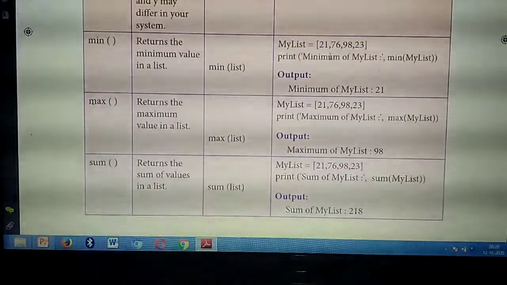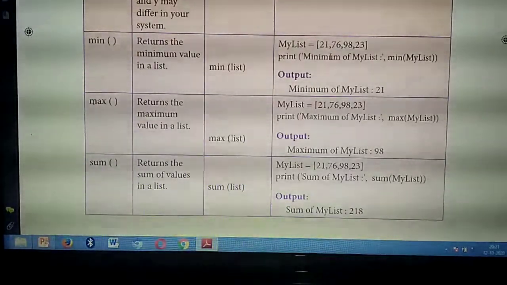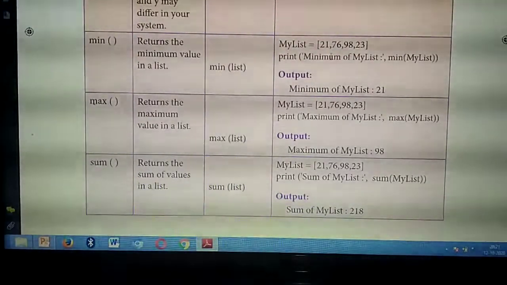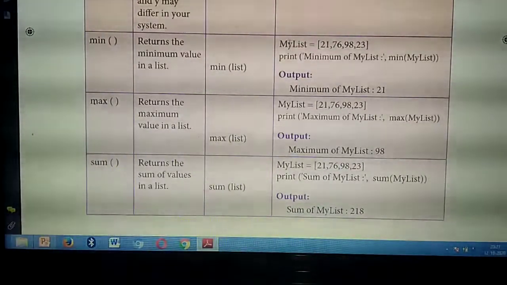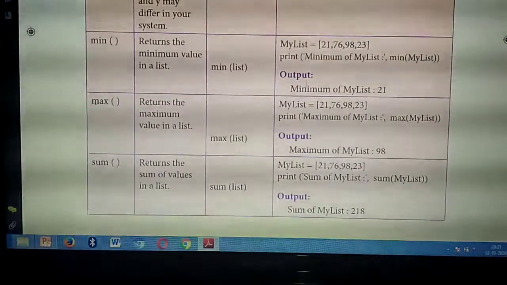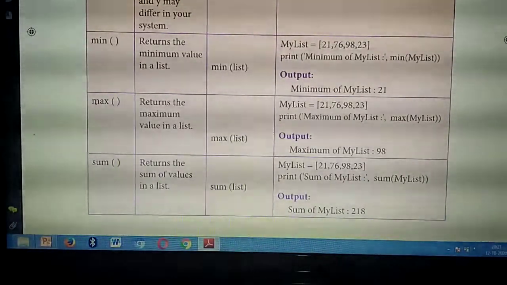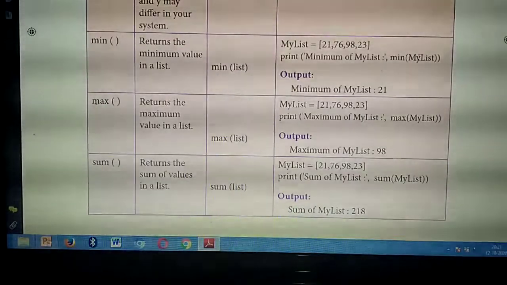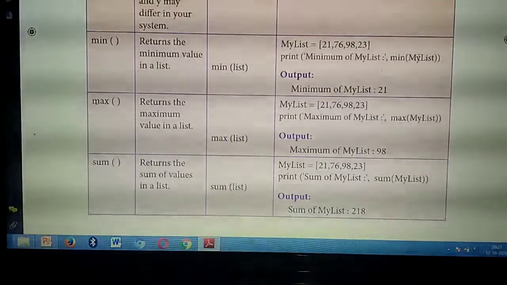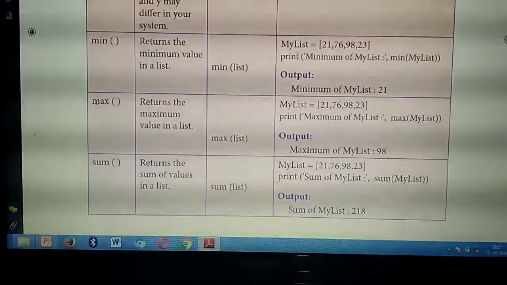So, in the list you are going to find the min of. What's the meaning of min of? Minimum value. So, what are the things you are going to print? In the print statement you are giving minimum of. What's the name of the list now? My list. So, inside the function, the name of the list you need to give. So, min of my list. In the place they have given any other name, you need to give that name of the list here. So, min of the name of the list. What's the name of the list here? My list. So, now you are running the program.